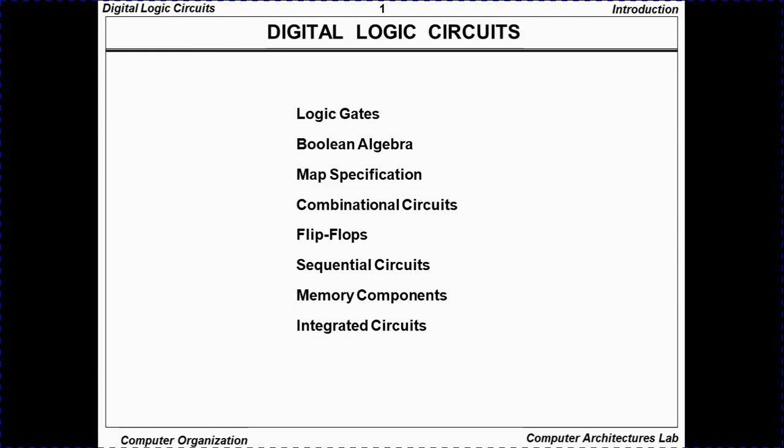So in this class, let's start with your first chapter, which is only the introduction part that I'm going to cover in this, right? So chapter 1 is, as I told you, we'll start with the logic gates.